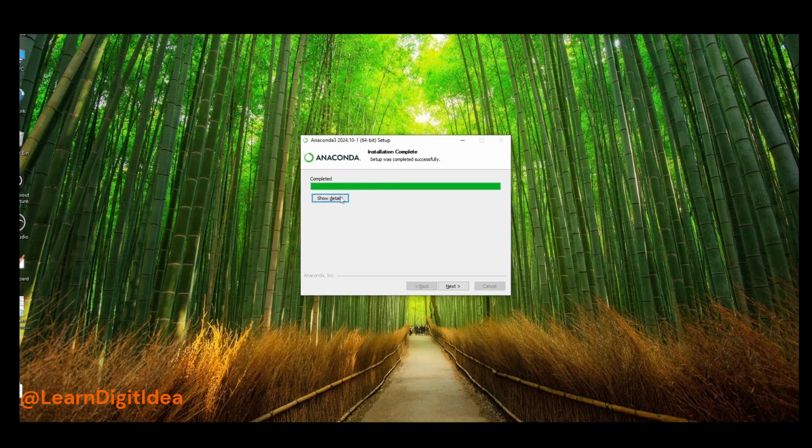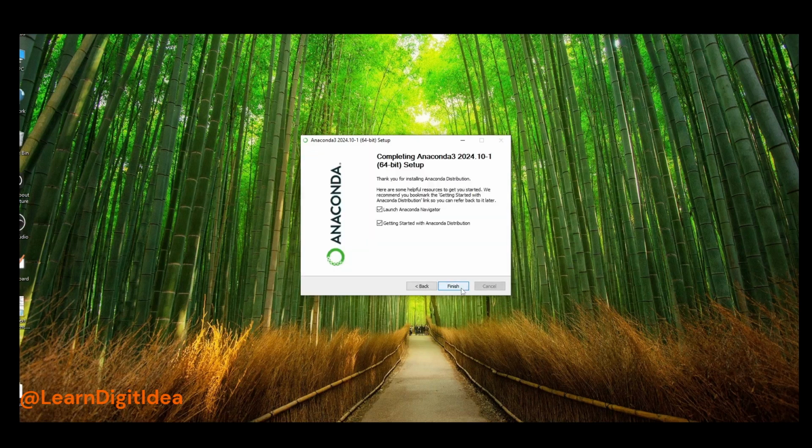Yes, it is finished, completed. Next, let's go to the launching problem of Jupyter Notebook. Launch Anaconda Navigator.